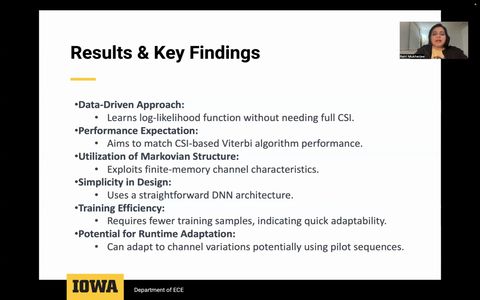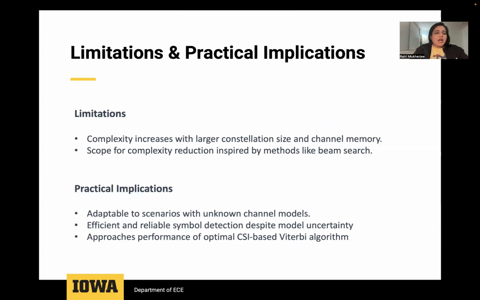Also, the potential for runtime adaptation can vary depending on the training dataset, but it can adapt to channel variations potentially using pilot sequences. Like the conventional CSI-based models, complexity increases for ViterbiNet with larger constellation size and channel memory size. It also has scope for complexity reduction inspired by methods like beam search.